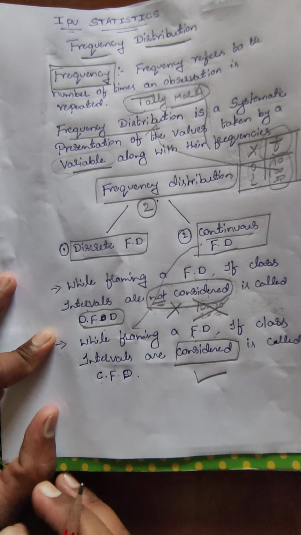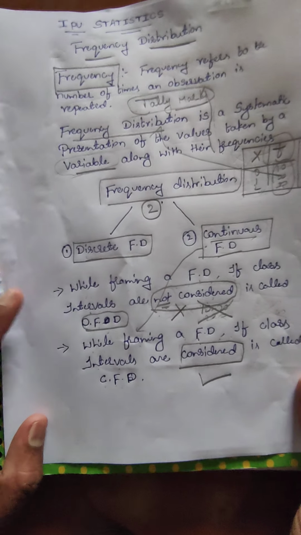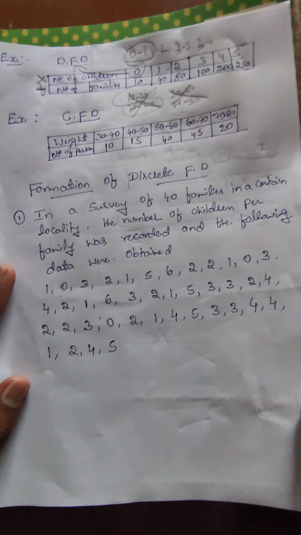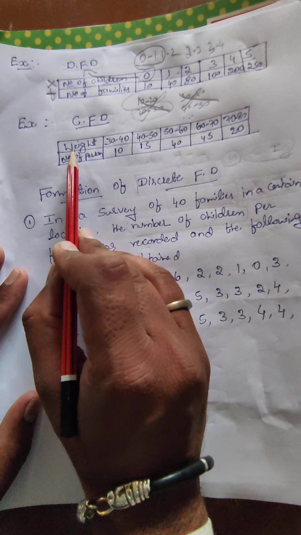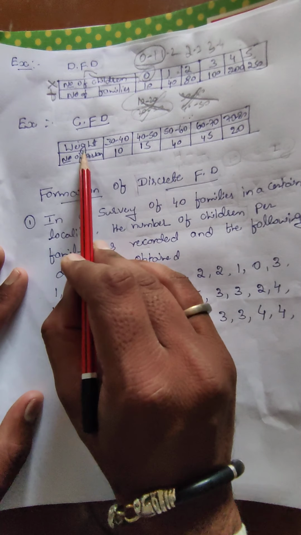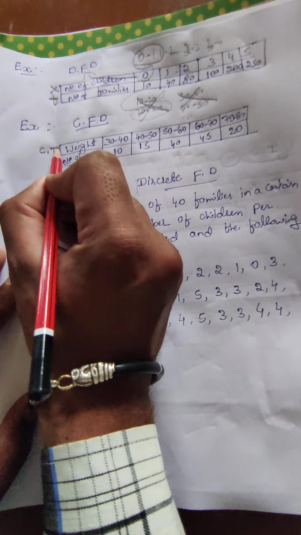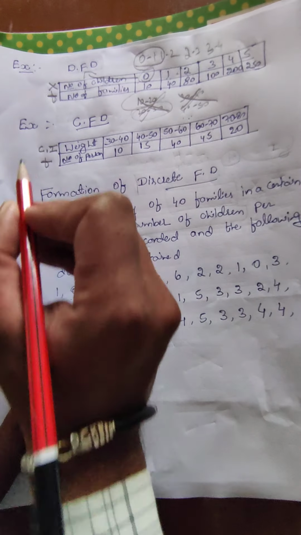When we are framing a frequency distribution and we give importance to class intervals, that data is called a continuous frequency distribution. Take an example. Here they are given information of weight and number of persons. Weight we indicate as class intervals, and number of persons we indicate as F.